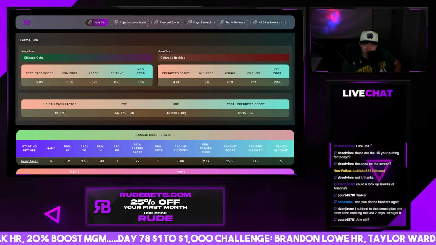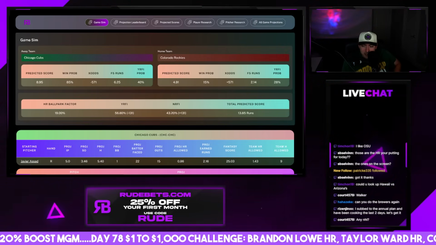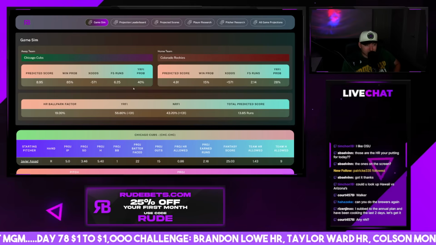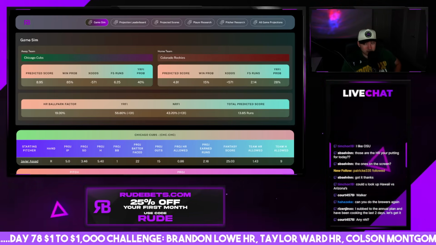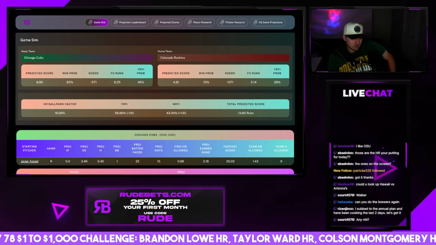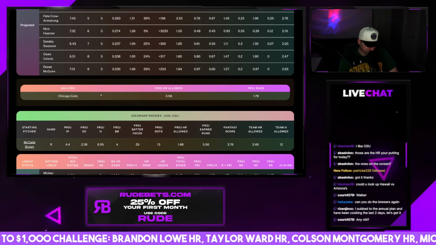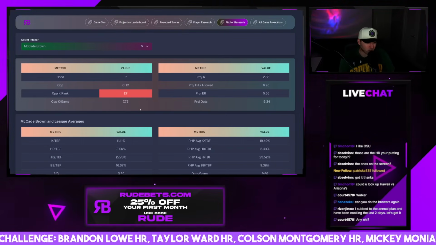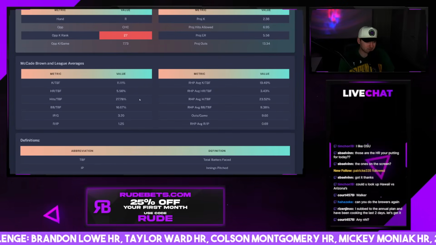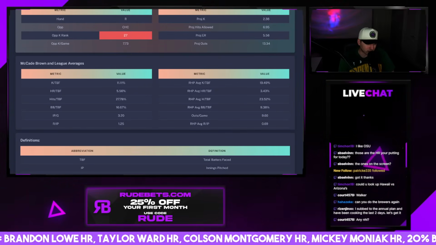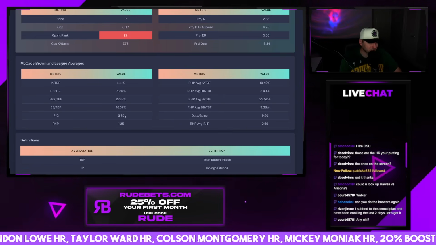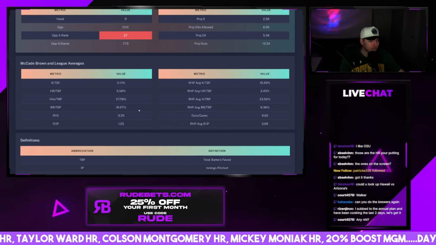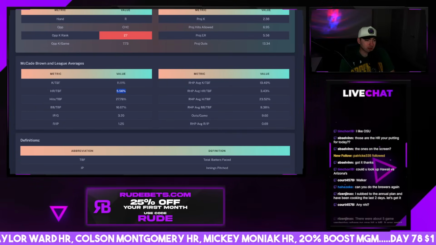Cubs Rockies. This is a home run fest potentially. This is potentially the game of the day for home runs. Cubs should win this game. We're not taking their money line though. What we are looking at here is, well, here's the problem. McCade Brown only has one game played. And he only got 9 outs. He went 3 innings. His home run rate was really high in those 3 innings.